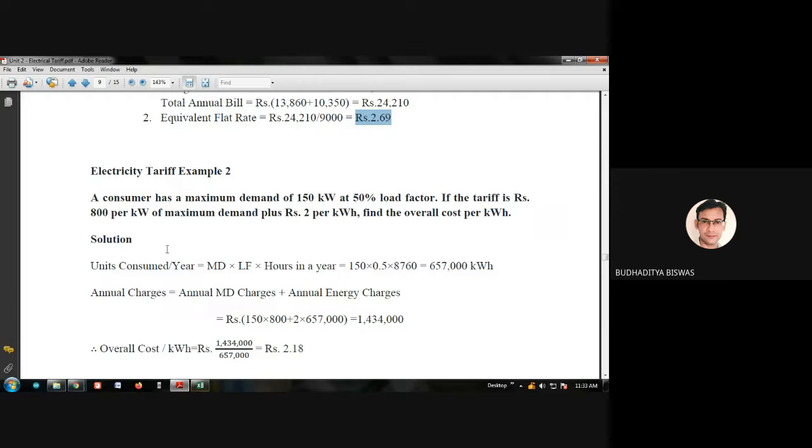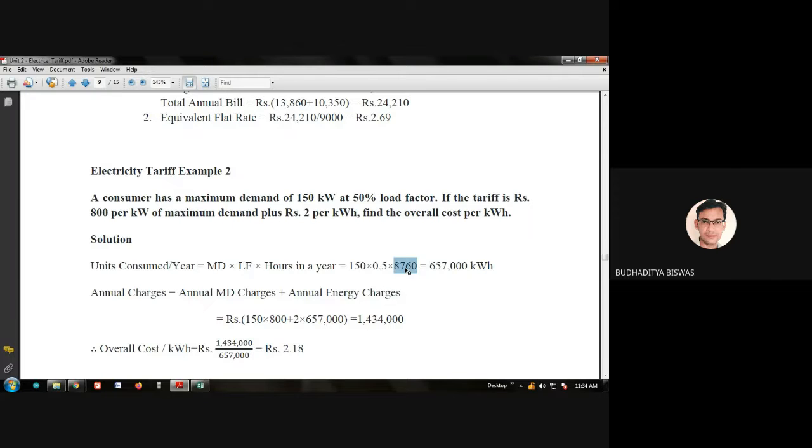Okay. Solution: unit consumed per year. This is equal to MD, which means maximum demand, into LF, the load factor, into hours in a year. That is the unit consumed per year. So maximum demand is 150 kilowatt. Load factor is 50%, so 0.5, and hours in a year is 8760. You need to remember this, because while calculating the tariff and these load factor problems, this one is very important. You need to memorize.